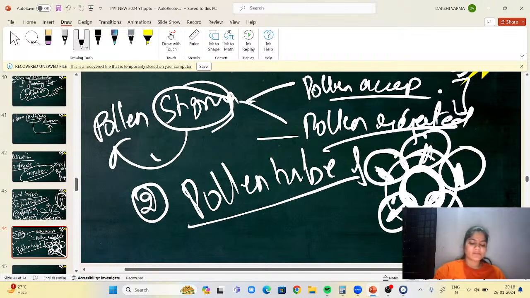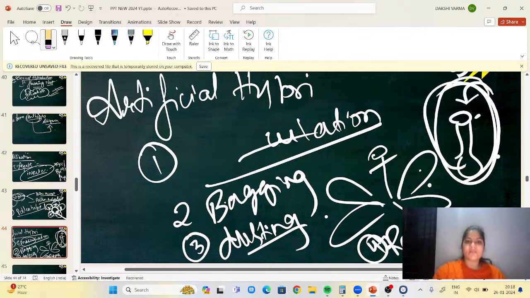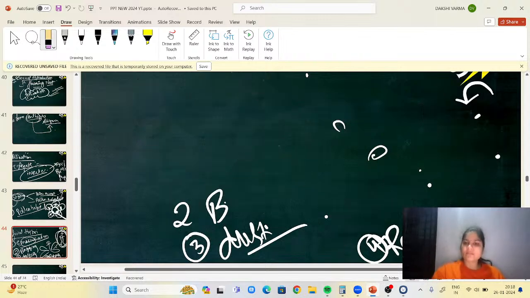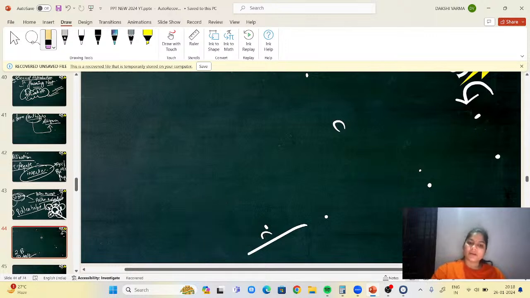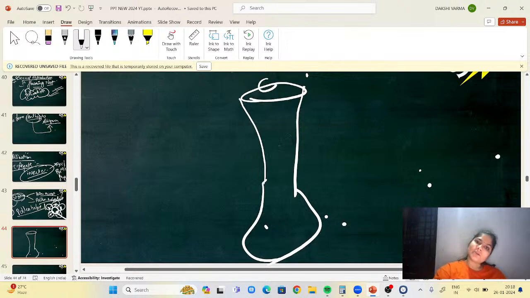Next, growth of the pollen tube. It grows in the style. Style is of two types: hollow or solid. Now, how will the pollen tube grow? I will tell you. The stigma will be like this, and there will be a style and an ovary. The pollen grain will land on the stigma, which is the platform.